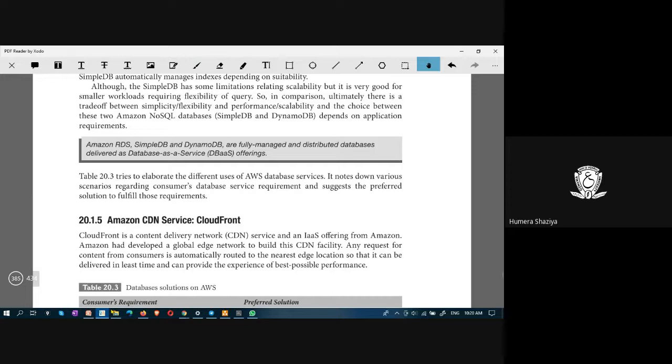However, SimpleDB has got some limitations relating to scalability. Essentially, it is quite useful for smaller workloads. For larger workloads, it has got limitations.